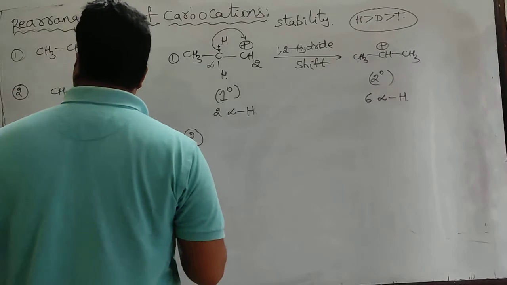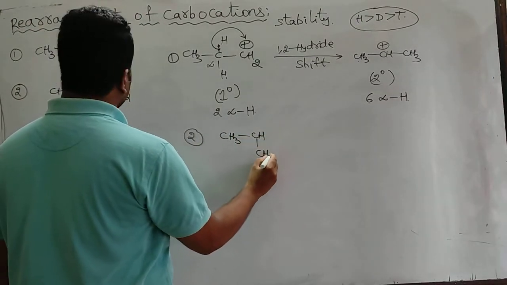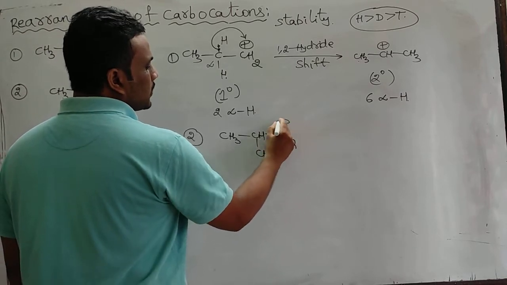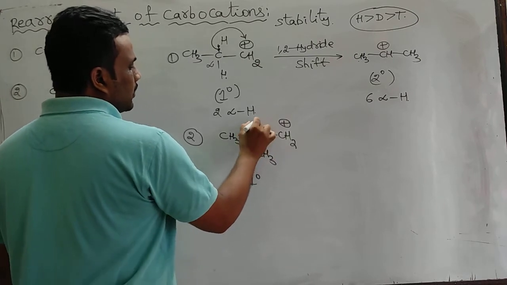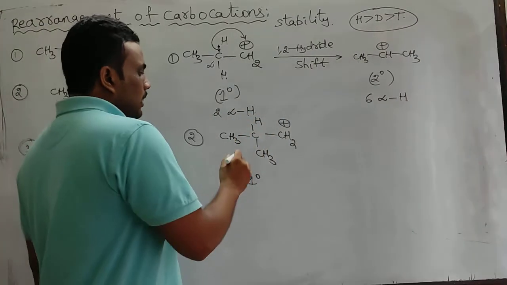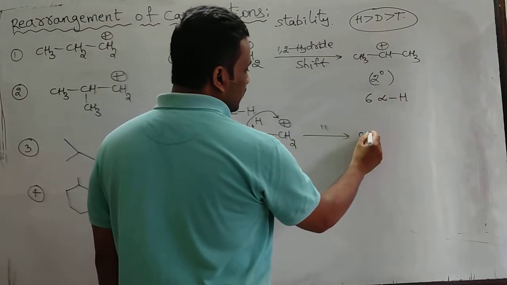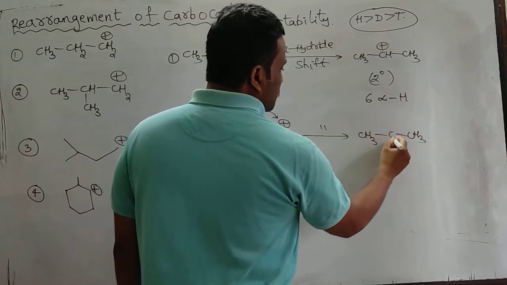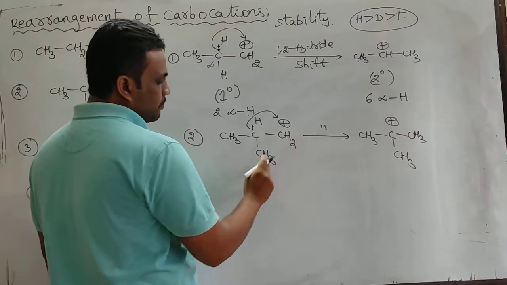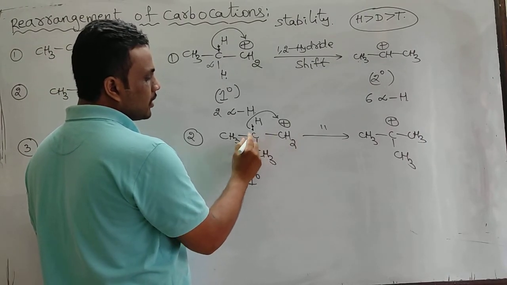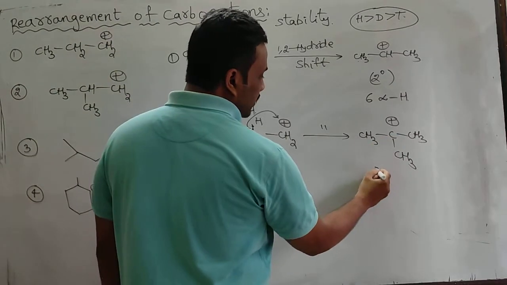So I am talking about the second carbocation. In this one, it is again a primary carbocation. Here a hydrogen atom is there. So now this hydrogen shifts along with these 2 electrons. This is also a 1,2 hydride shift. Actually this is a primary, and how many alpha hydrogens are there? Only 1 alpha carbon, only 1 alpha hydrogen is there. But after shifting it becomes a tertiary carbocation.